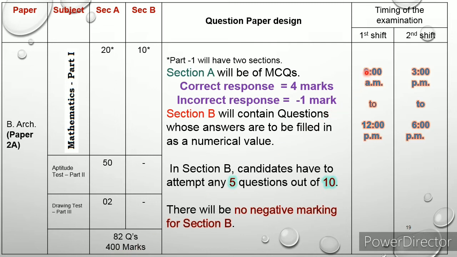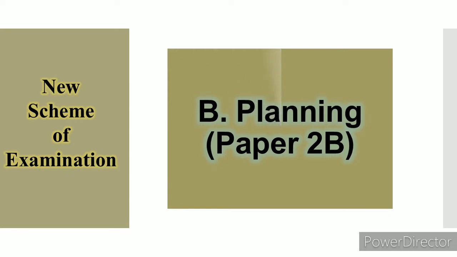Then first shift will be 9 a.m. to 12 p.m. Second shift will be 3 p.m. to 6 p.m. This is the timing of examination. Next, new scheme of examination for B planning students. This is paper 2B.